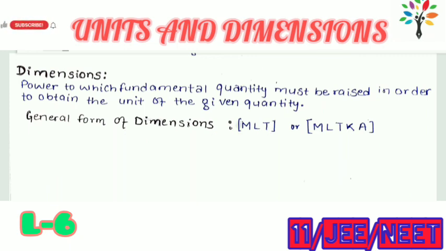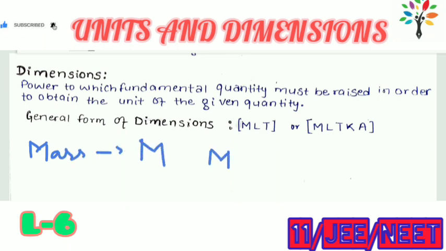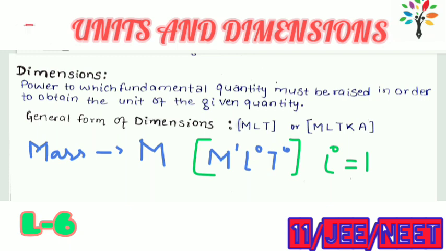If I ask you to write the dimension of mass, mass is represented by capital M. So the dimension will be M1 L0 T0, because in mass there is no length and time. So these will all be 0, because anything raised to power 0 is equal to 1. In this way we may express the dimension of any physical quantity. So that's all for the day.